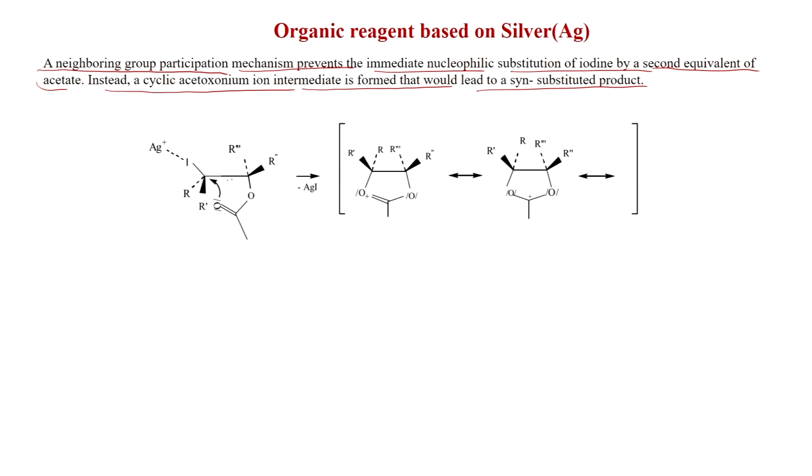So, here the acetate anion is present in such a way that it can do a nucleophilic substitution, and with elimination of silver iodide you get this cyclic oxonium ion. So, this is the cyclic oxonium ion, and this can be in resonating structure with this carbonium ion. There is a positive charge here, carbonium ion.